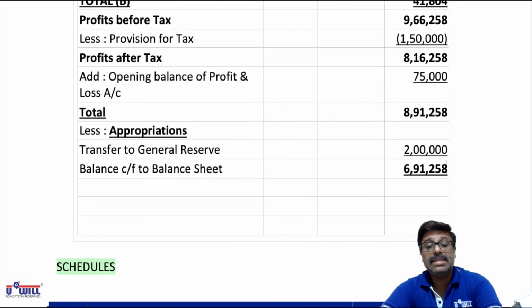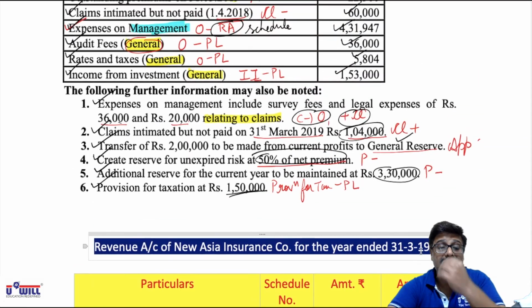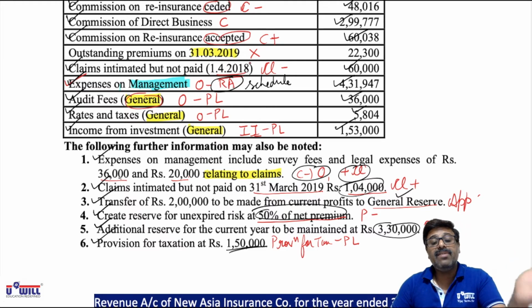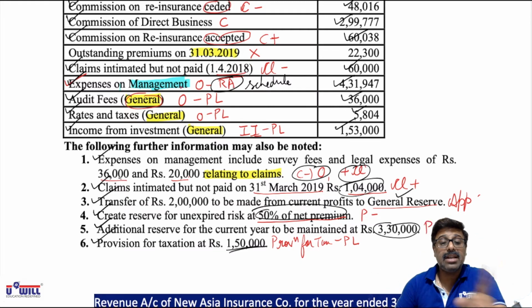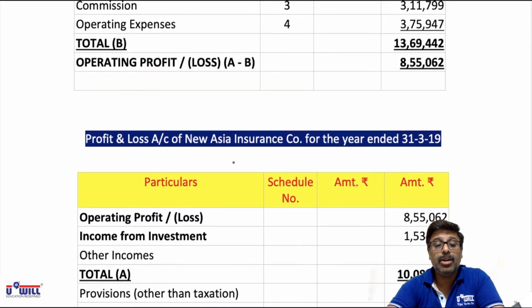So I hope everyone is clear with how to make the revenue account and P&L account. Particularly be careful with these items which come in revenue as well as in P&L account: investment income, other incomes and operating expenses. If they are specifically related to insurance business, then they will come in revenue account. And if it is a general item not relatable to specific insurance business, then it will come in profit and loss account.